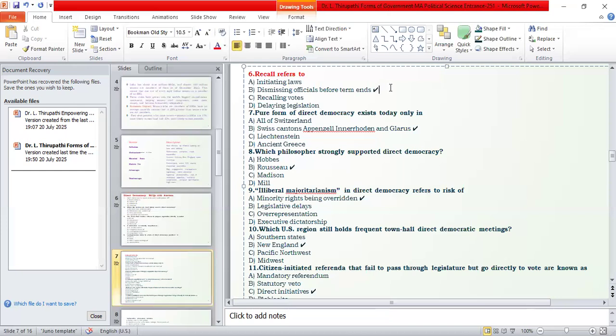That is the advantage of the recall. When we compare with indirect democracy, we don't have this kind of arrangement. Once a legislator is elected, we have to bear them up to 5 years of their tenure, whether they are doing good work or not.